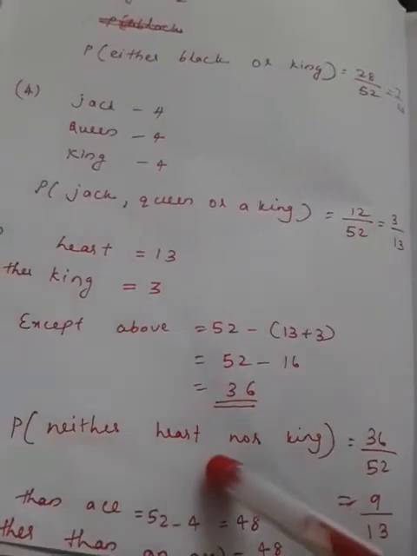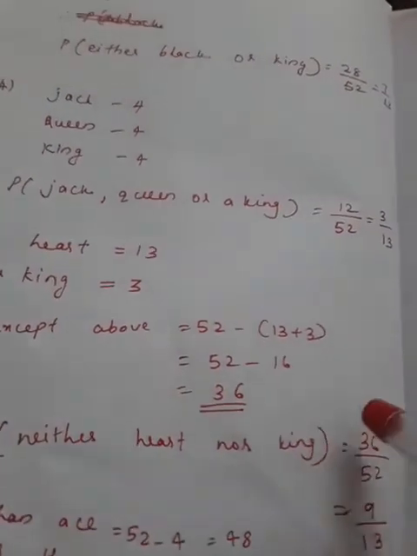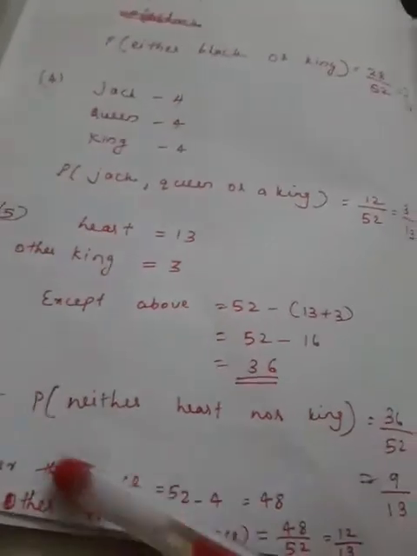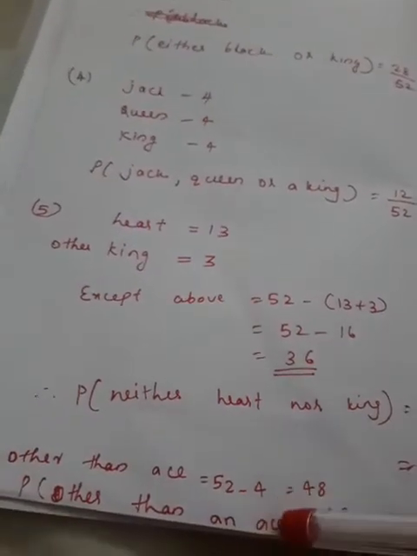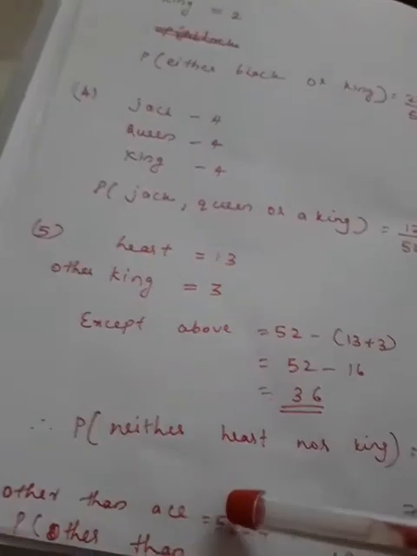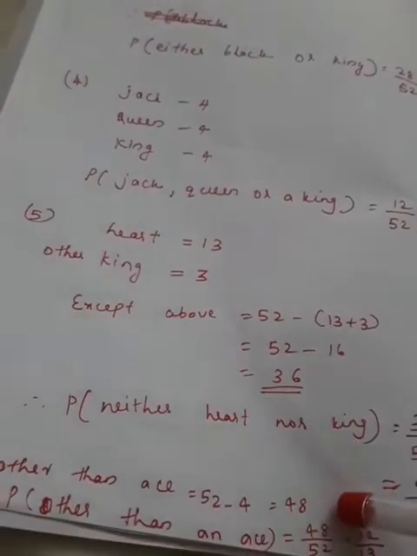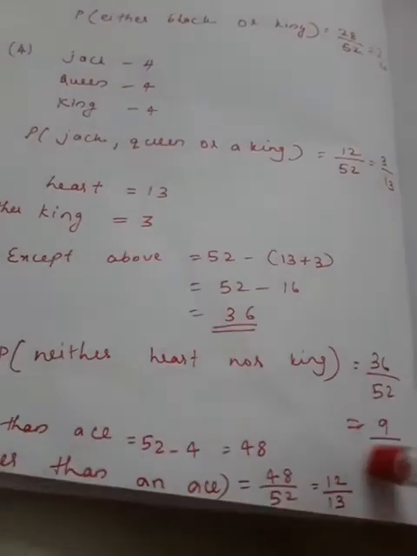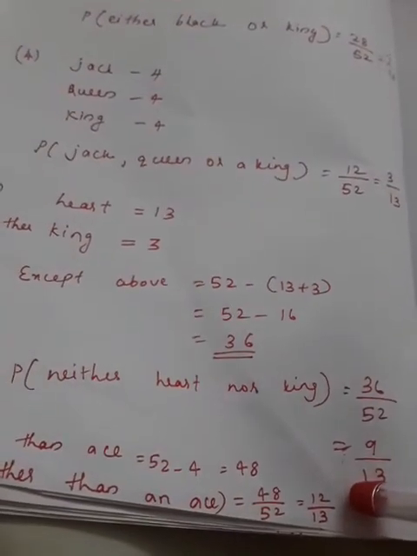So the probability of neither heart nor king equals 36 by 52, that is equal to 9 by 13. Next is other than an ace. There are 52 minus 4, 48 cards. So the probability of other than an ace equals 48 by 52, that is equal to 12 by 13.